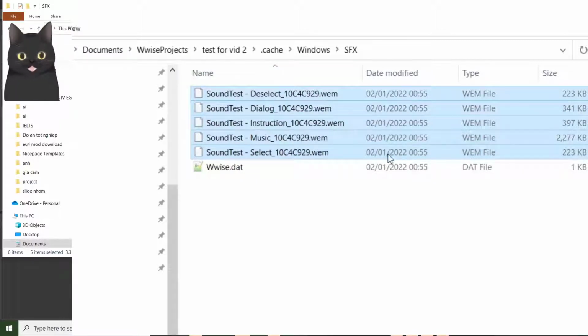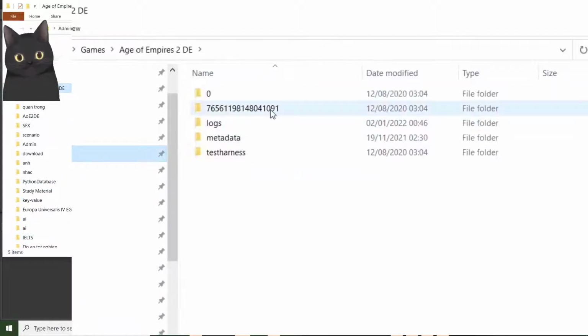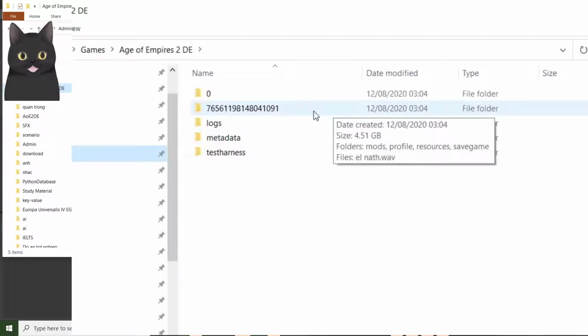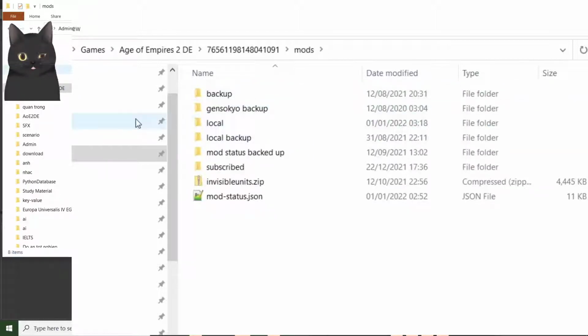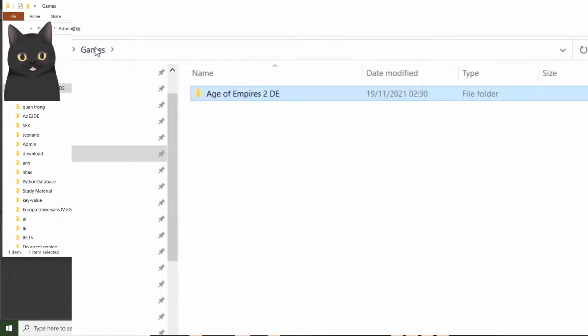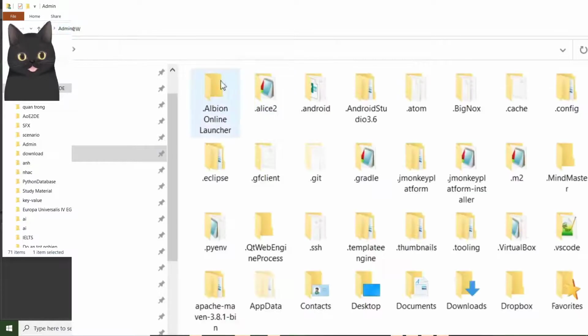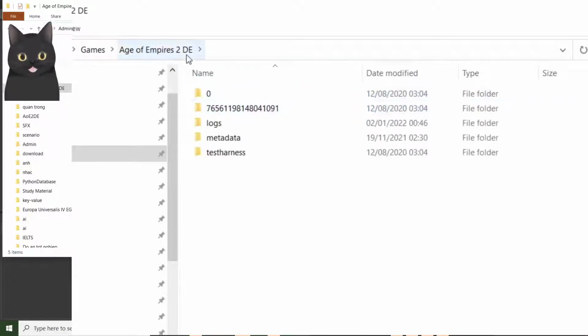So you can copy that, and you need to first create a separate mod for Age of Empires 2 before you can use them. So for the mod I have created, you just need to create a new folder in games, in your administrative user, games, Age of Empires 2 Definitive Edition.